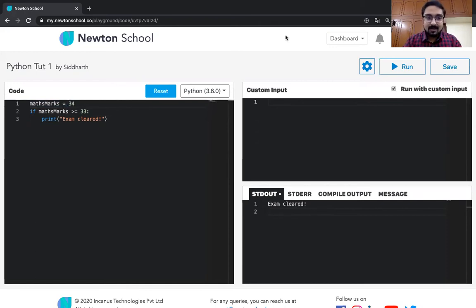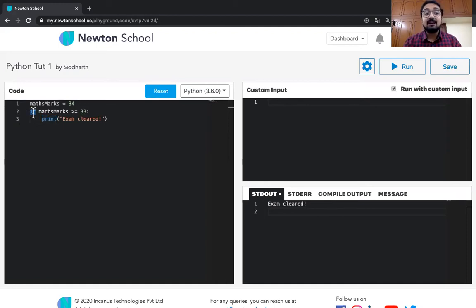Now what happens when we move on to the next line? When Python moves to the next line, it sees an if keyword over here. Okay, all the keywords over here that you see in blue are Python's own. It has defined them so that they have some meaning, and whenever you tell it to the Python interpreter, it understands what you are trying to convey.